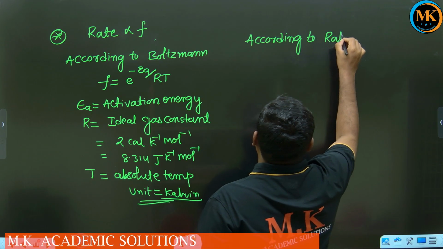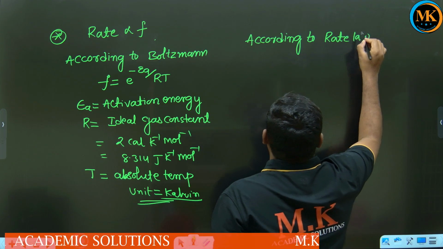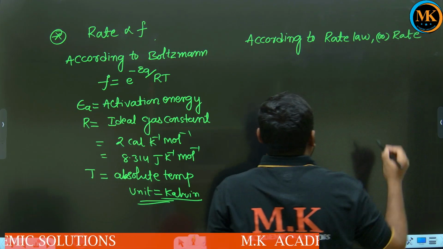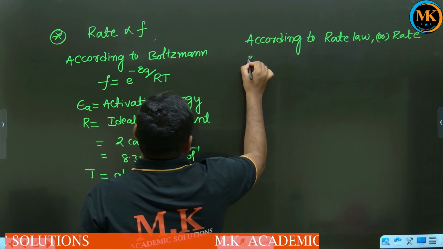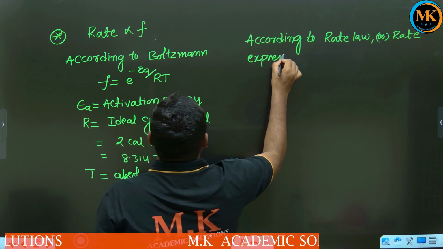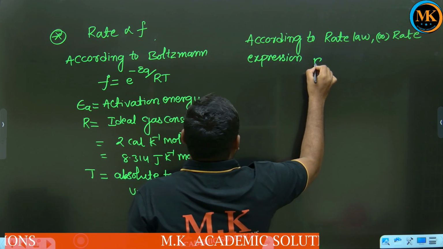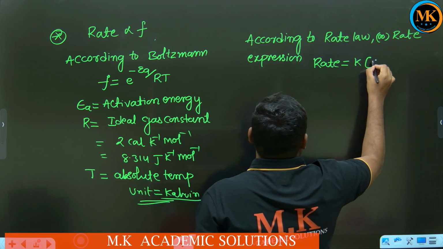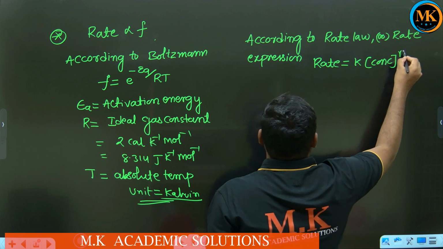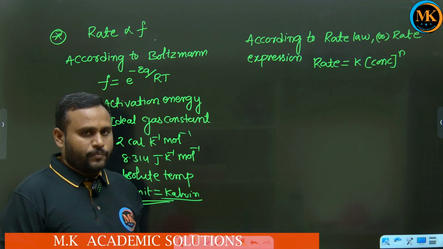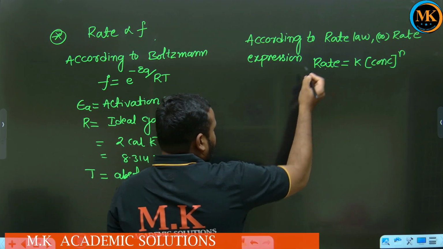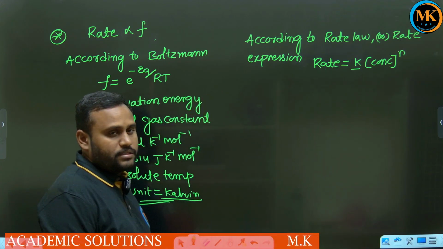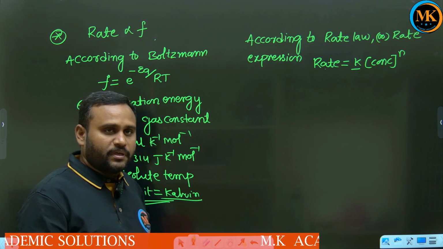Here rate means speed of reaction or rate of reaction. And K is called the rate constant, velocity constant, or specific rate of reaction.